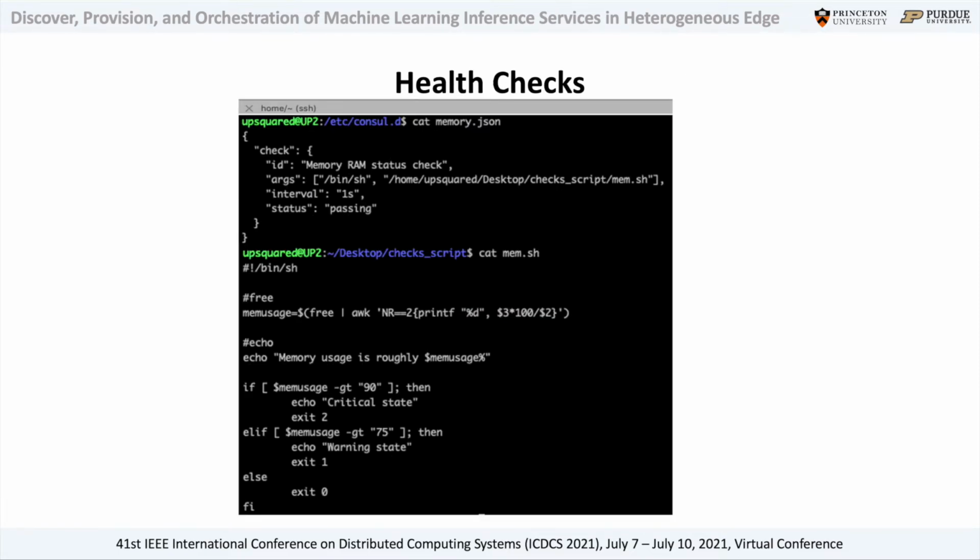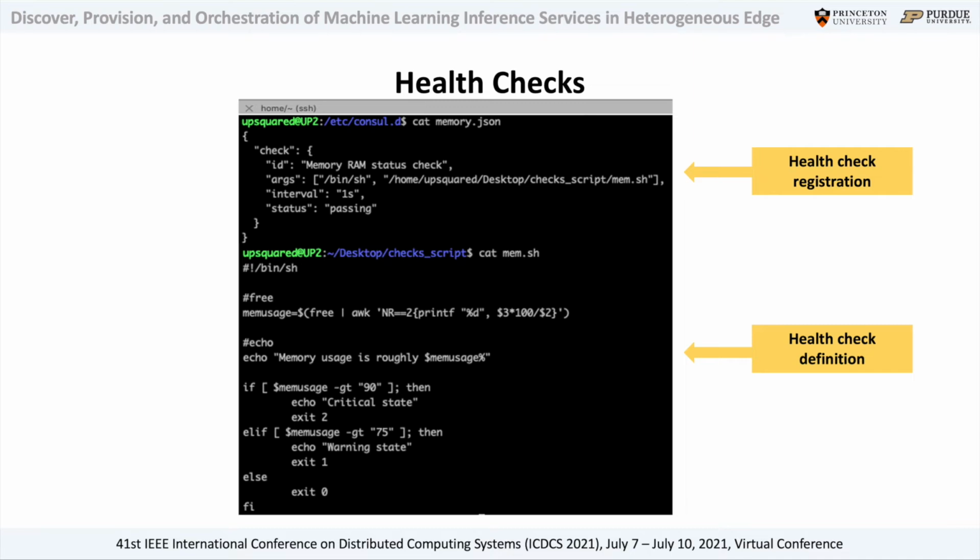The second system architecture concept that we want to showcase is the health checks. As you can see, health checks can be easily registered through a JSON file and defined, for example, with a bash or a Python script. In this example, we are registering and defining a memory RAM health check. Specifically, we have set 2 different thresholds above which the system will enter a warning or critical state. If an edge node enters a critical state, it won't be considered anymore a suitable node for the provisioning of